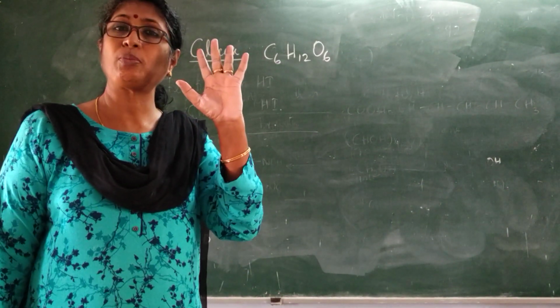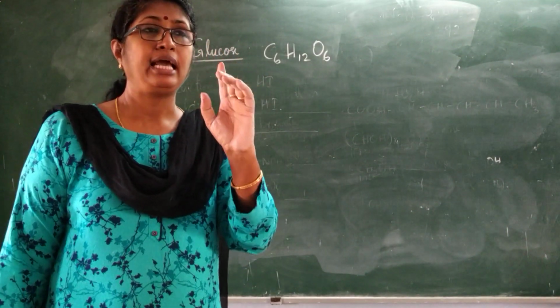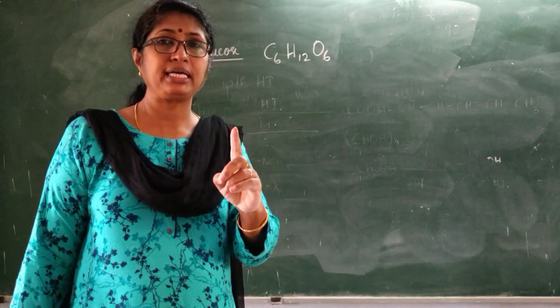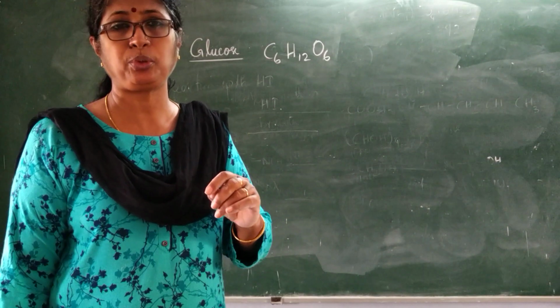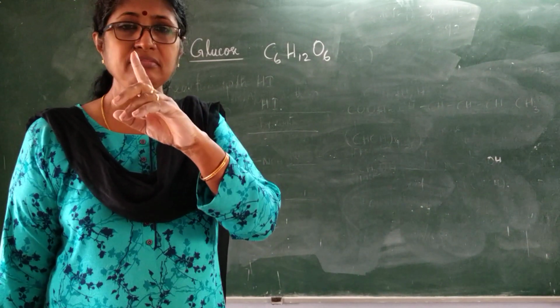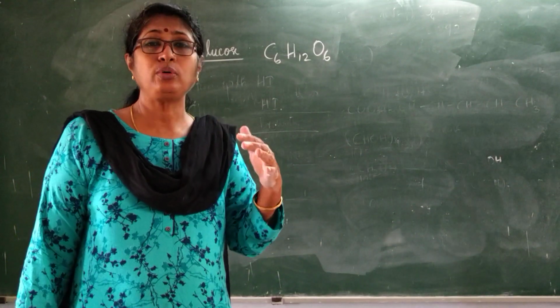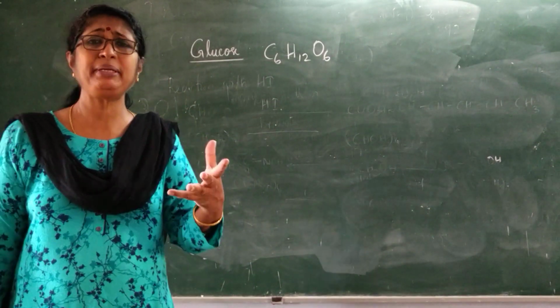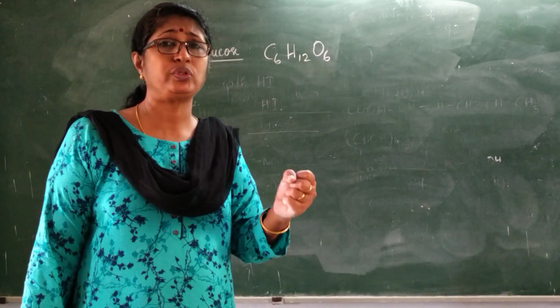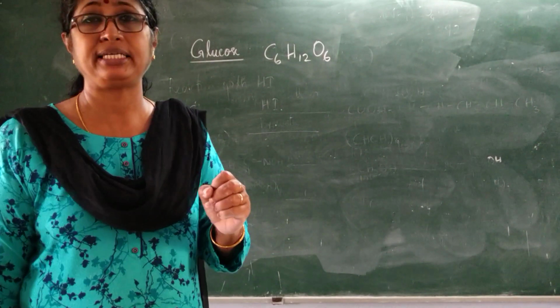But the glucose molecule is highly stable, and I told you that if more than one OH group comes on a carbon atom, the molecule will become unstable, isn't it? So that means these 5 OH groups in glucose are on different carbon atoms.